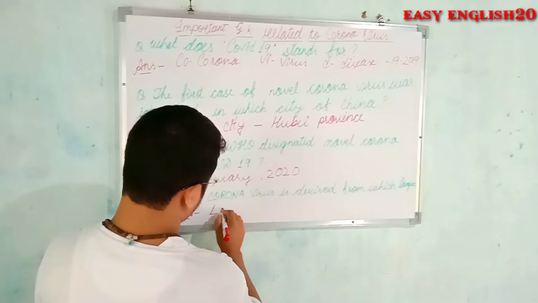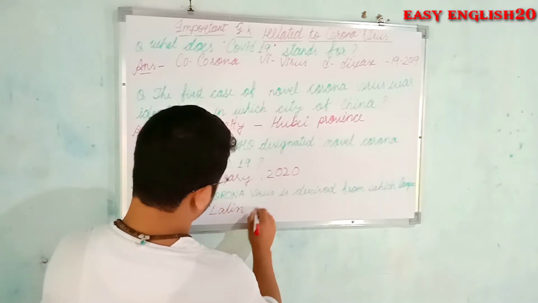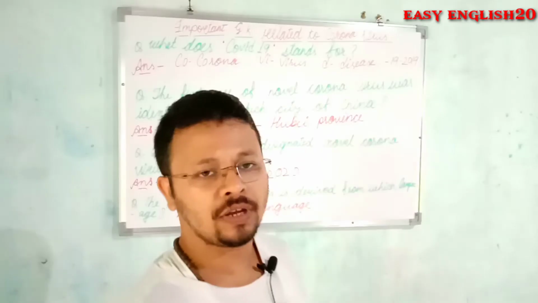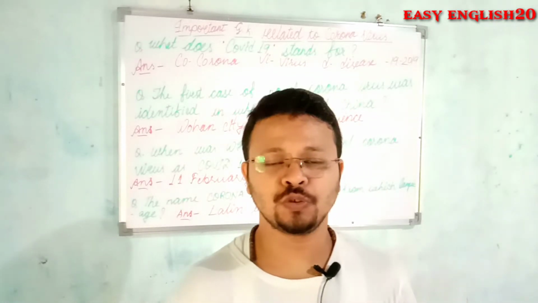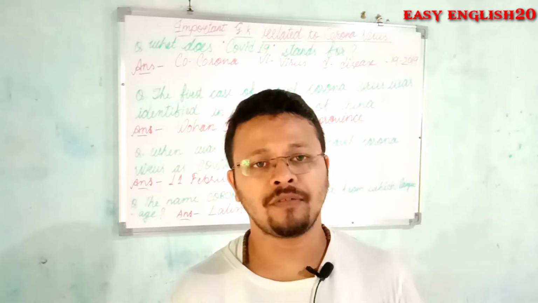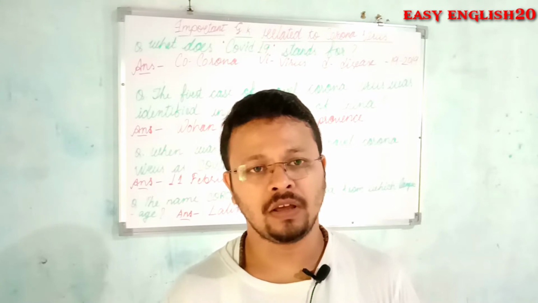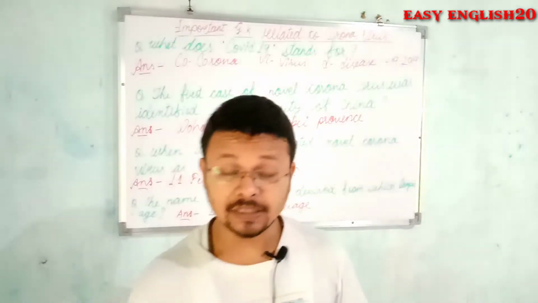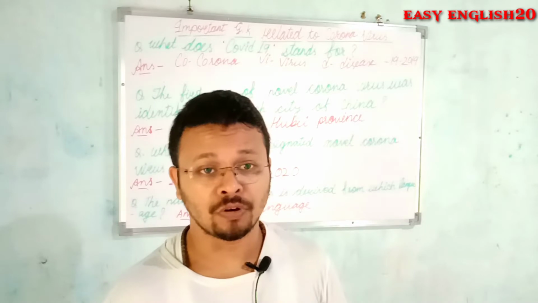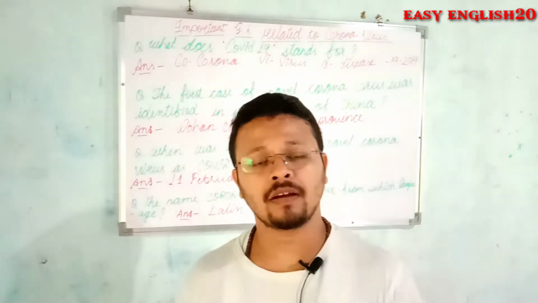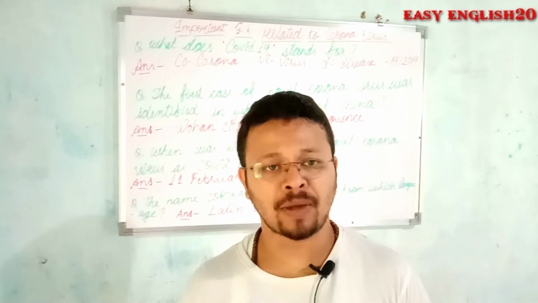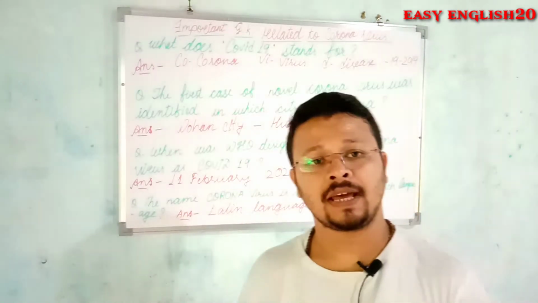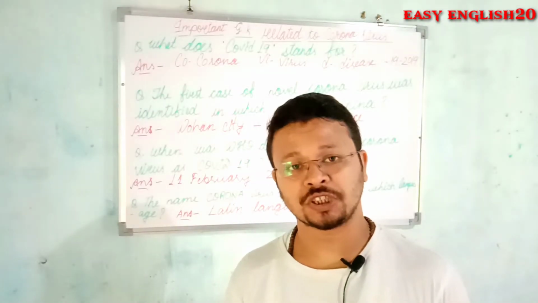So this corona is derived from Latin language. Corona is derived from Latin language. As we know, the coronavirus looks like a crown. Its crown-like projection is why it is called coronavirus, because in Latin language corona means a crown. So when a coronavirus is seen under a microscope, it looks like a crown. So this coronavirus name is derived from Latin language because of its projection like a crown.